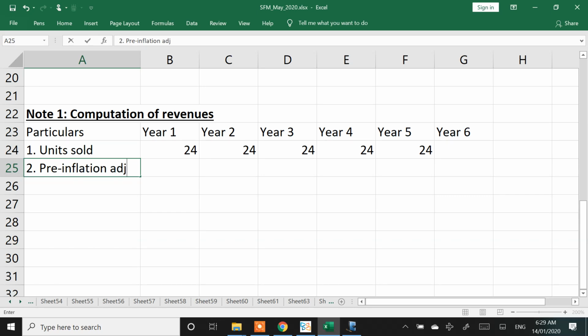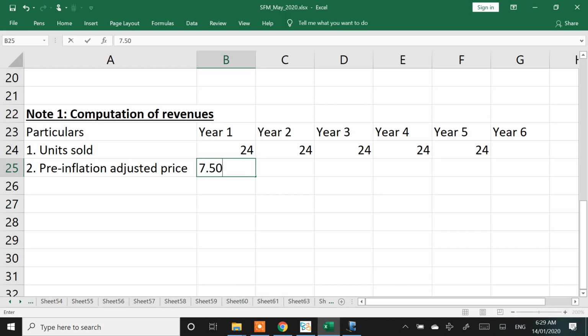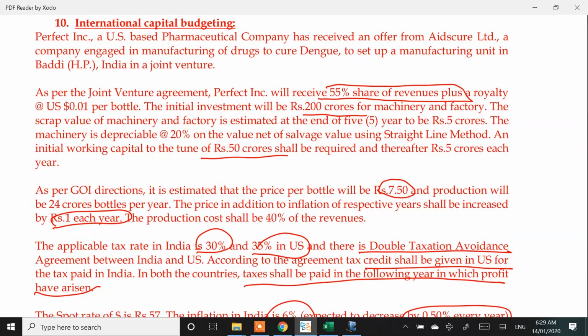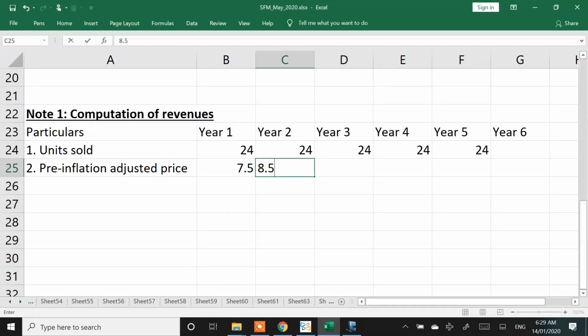Pre-inflation adjusted price. What's the price going to be in year 1? 7.5. This is without giving effect to inflation. The question says, as per GOI direction, the price in addition to inflation of respective years shall be increased by 1 each year. So the price is going to undergo changes because of two factors. One is inflationary conditions. Second is the price as such is going to go up by 1 rupee. So 7.5 becomes 8.5.